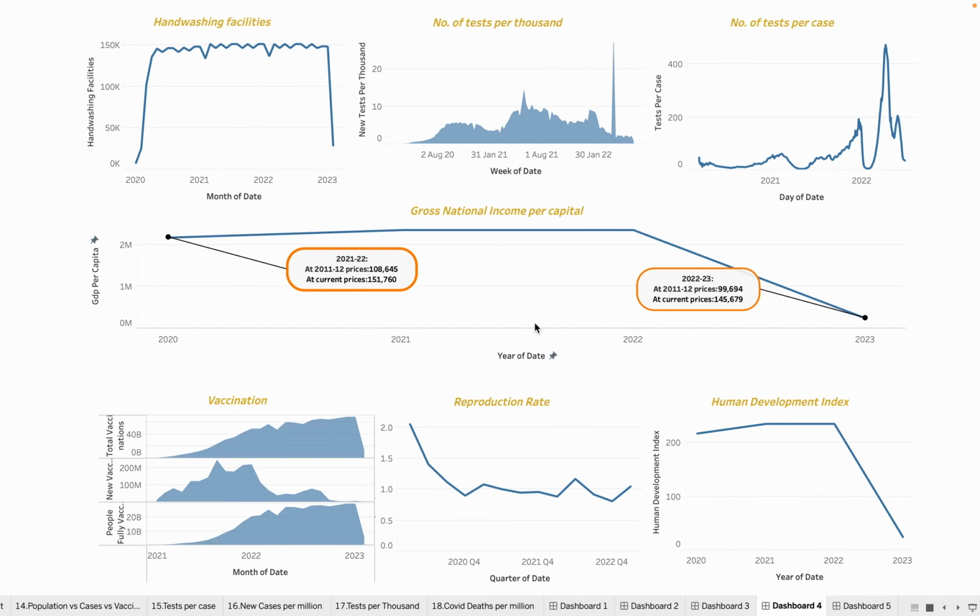Now, let's see the parameters which show how COVID-19 affected the Indian economy. First is the hand washing facility. In COVID-19, the hand washing facility in India increased to a significant level, which is a good thing. We see the number tested per thousand.